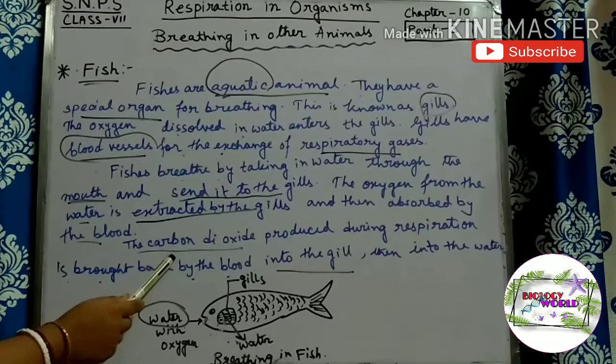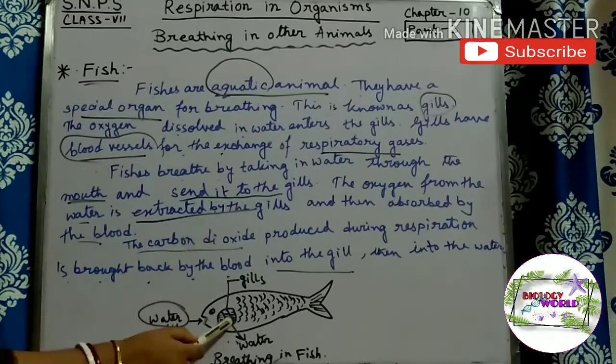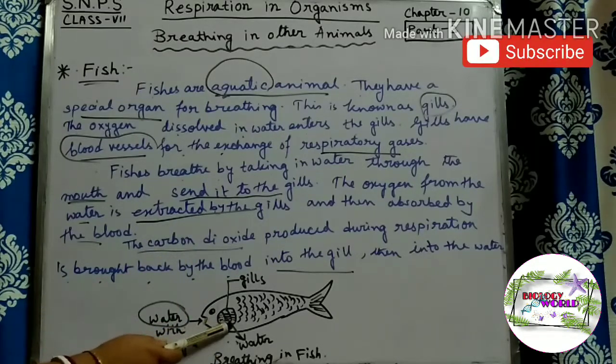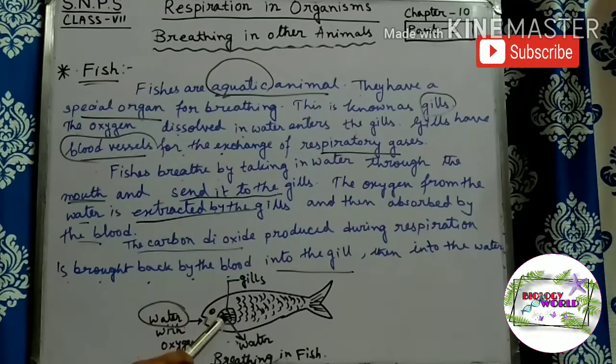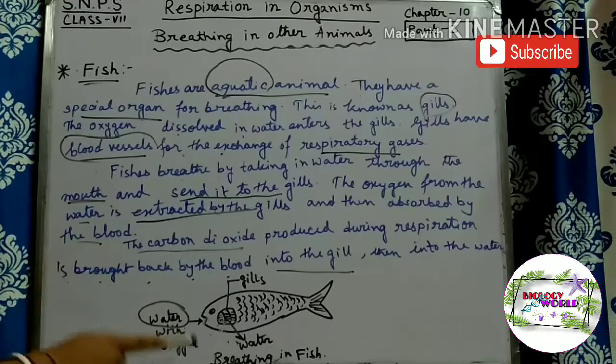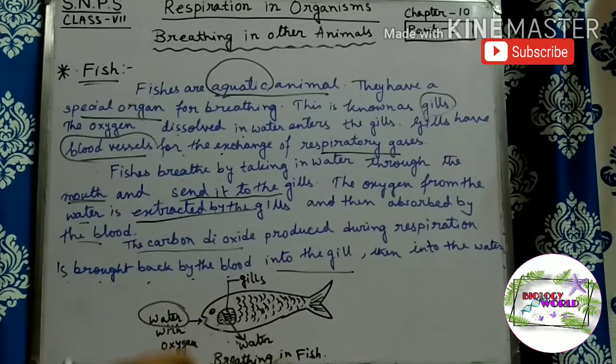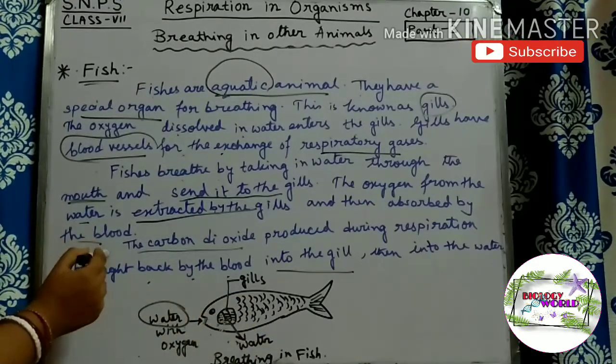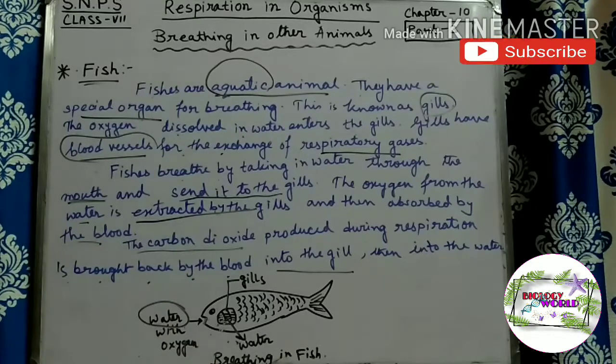This produced carbon dioxide comes to the blood vessels of the gills, and then this carbon dioxide comes outside of the fish and comes into the water. By this process, the inhalation and exhalation process of the fish is completed. So this was the mechanism of breathing in fish.